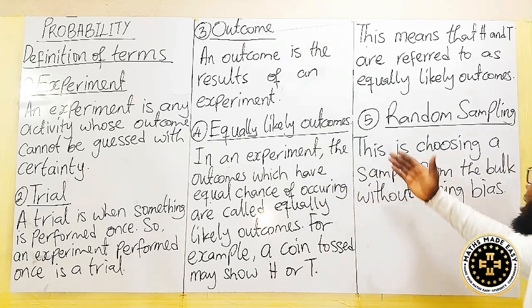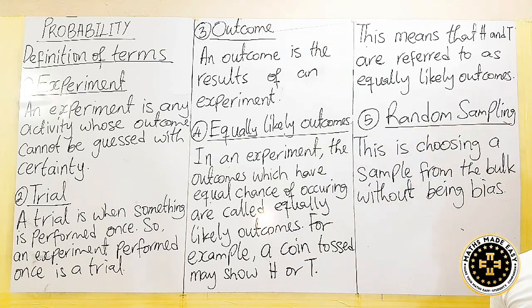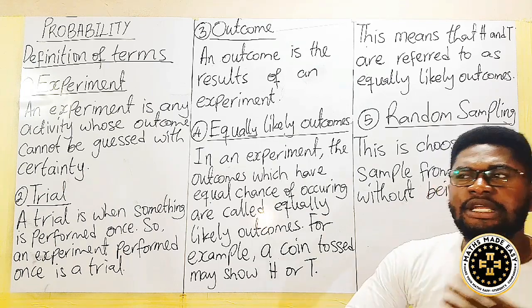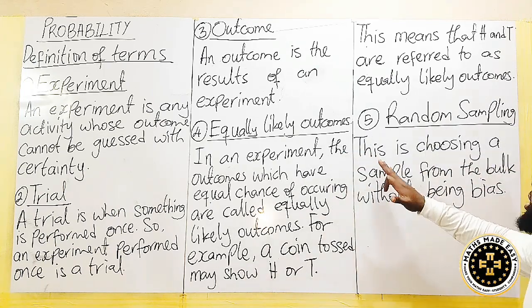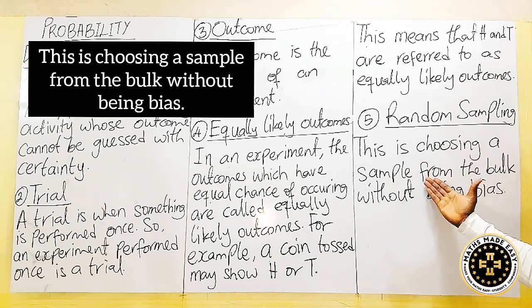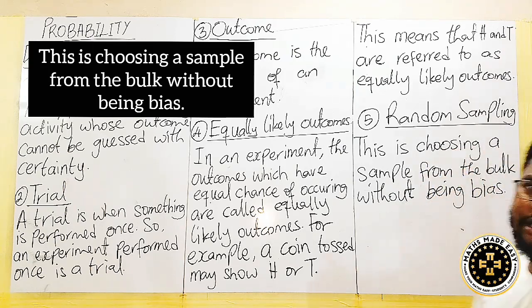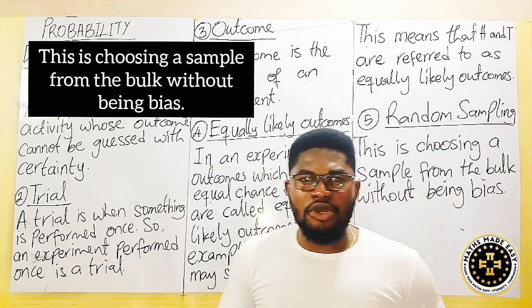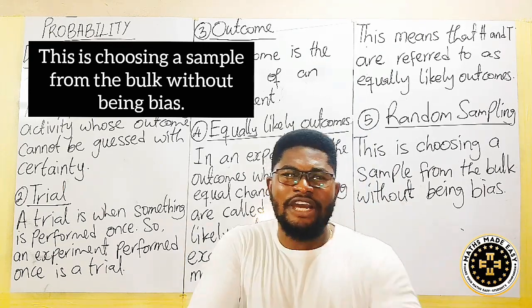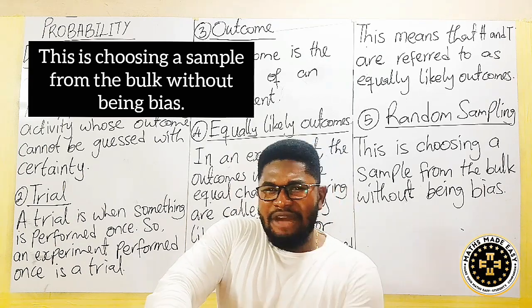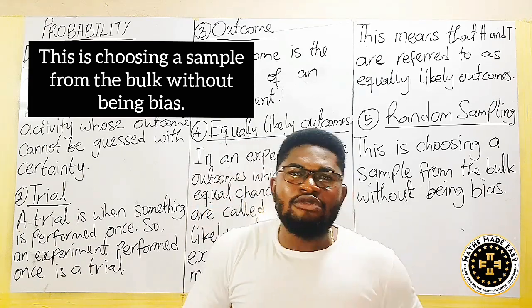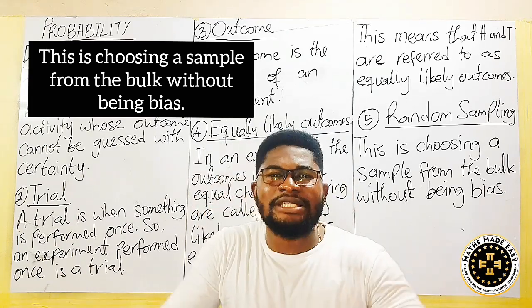Now let's look at the fifth one, called random sampling. I think random sampling is a very common word. Technically, when we say sampling, this is choosing a sample from the bulk without being biased. You see, you want to select somebody who is fit or who qualifies for work. You can't be biased. You can't use relationship. You can't use family matters there. Here, you are going to select the person based on the person's qualification.